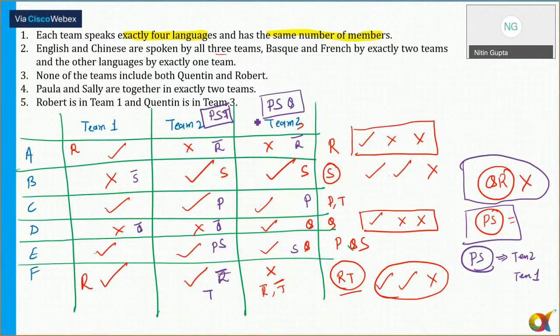Now coming to team one. So in team one we have already identified S and Q can't be a part of this here. So S and Q can't be a part here. So R is already there, and because there have to be three persons here, who can be here? We can't take S.